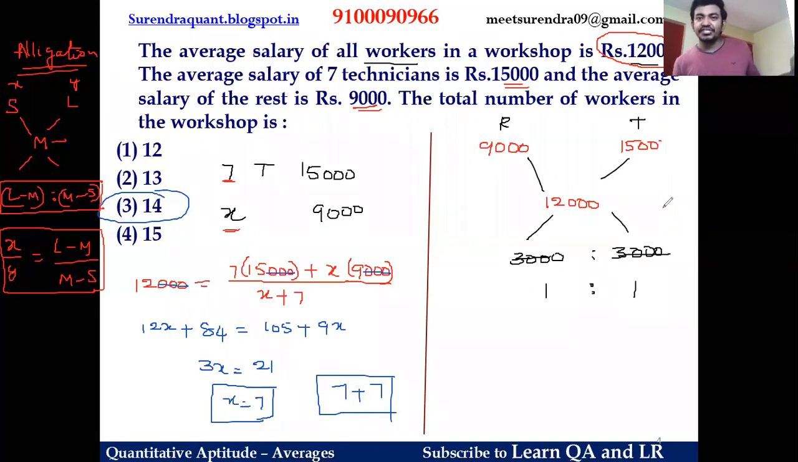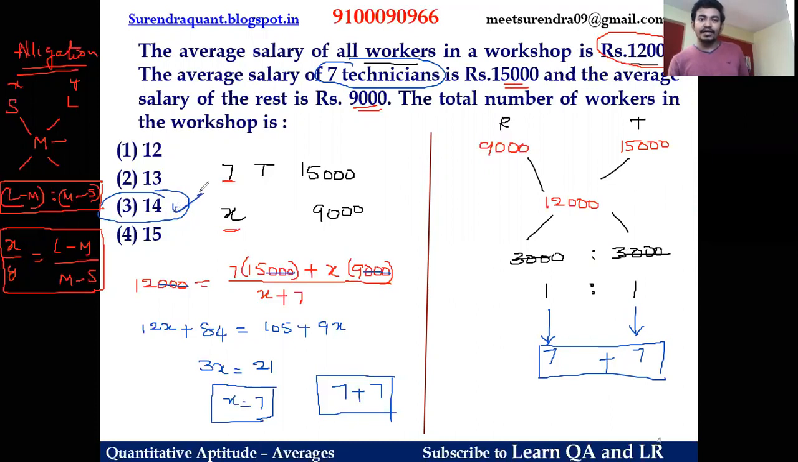The number of technicians is given as 7, right? We clearly mentioned in the problem that the number of technicians is 7. So if one part is 7, the number of technicians is 7, and other than technicians also one part is 7. So 7 plus 7, the total number of workers is 14, and that is what we have got here. In this way, we can beautifully apply the concept of the alligation technique. So let us try to work out another 4-5 examples, guys.